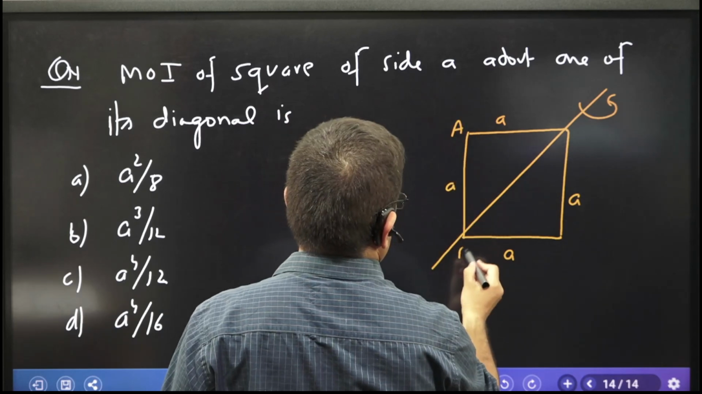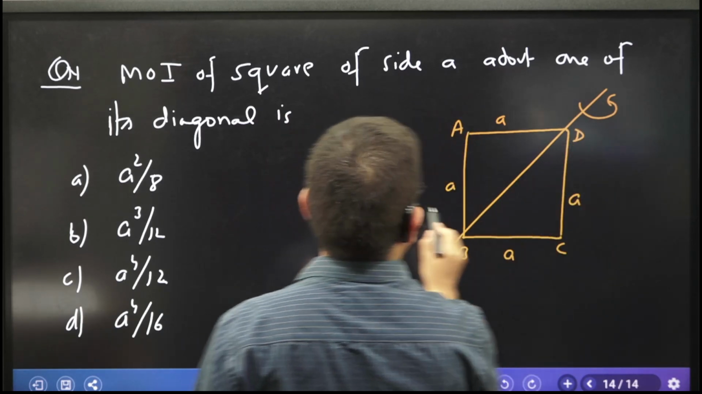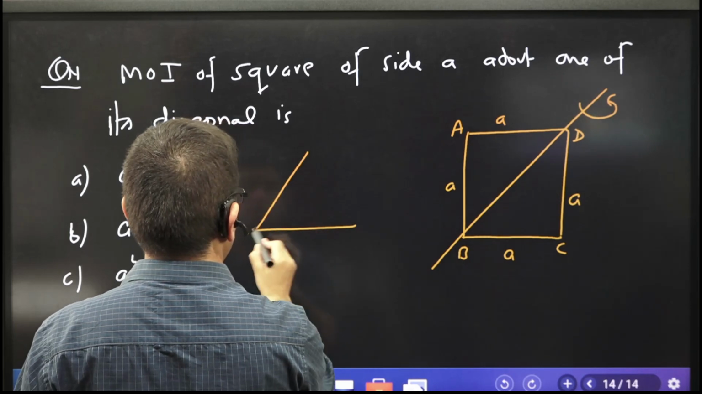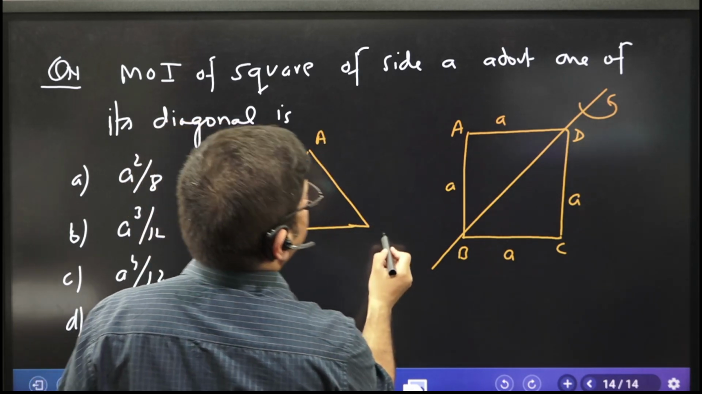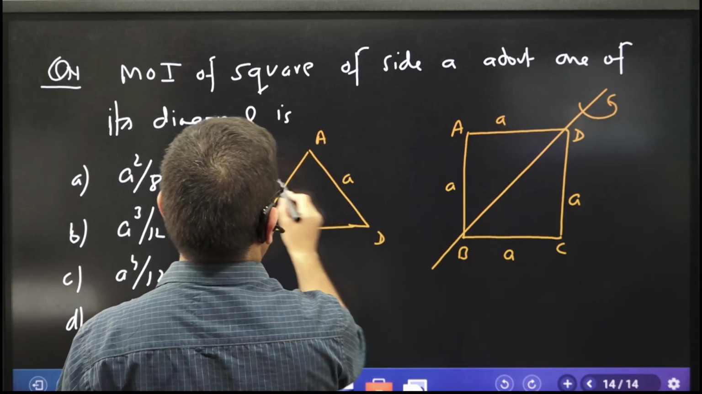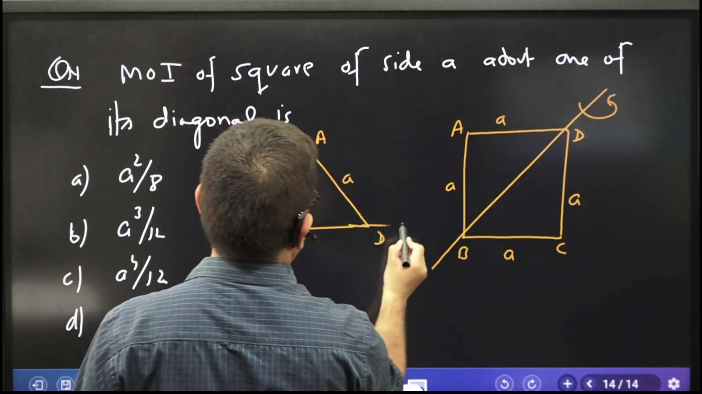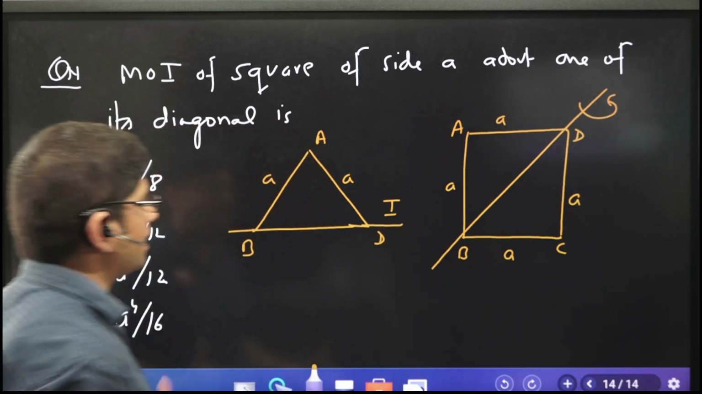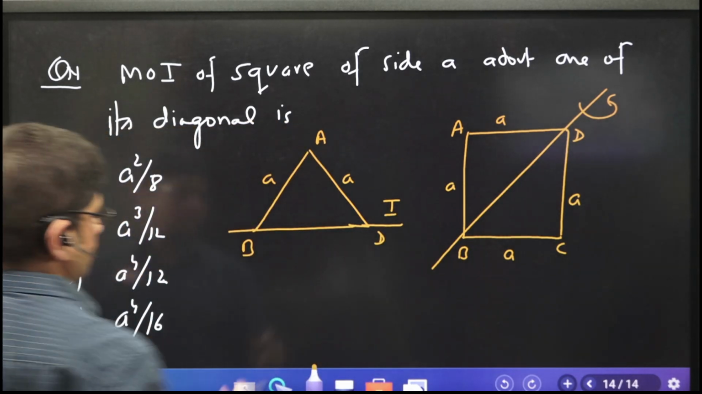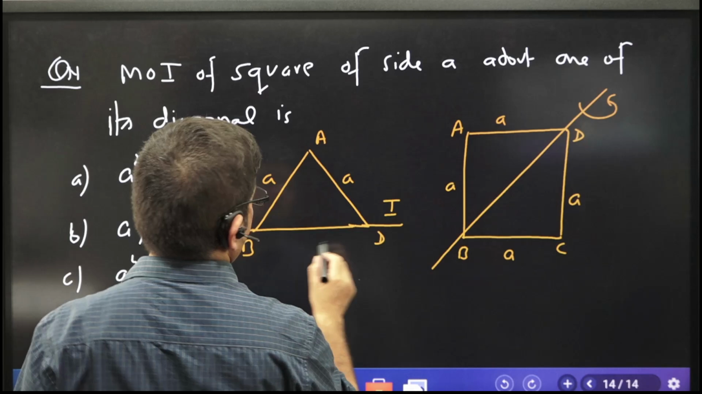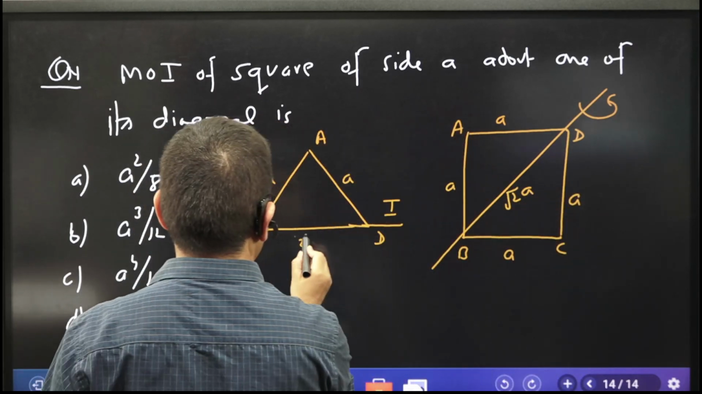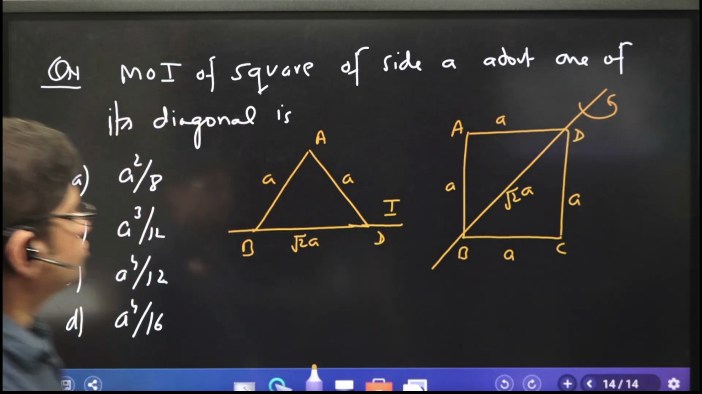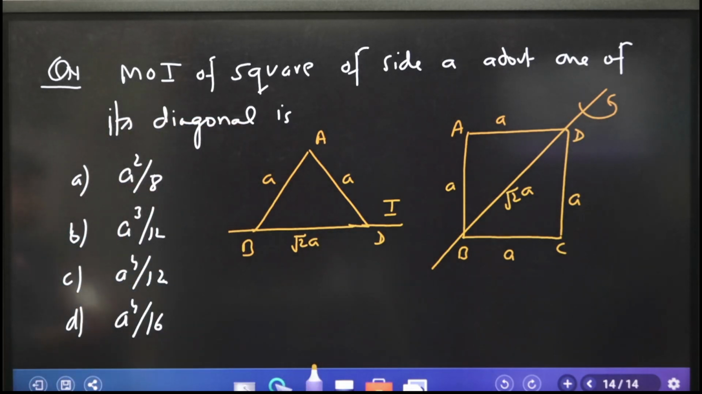Let's call it A, B, C, D. Can I write it like this? Think of this as A, this as B, this as D. Side A, side A, and I want to find out the moment of inertia of this triangle, isosceles triangle. And how much is this? If this is A, this is A, this is root of 2A. Do we agree? Root of 2A.